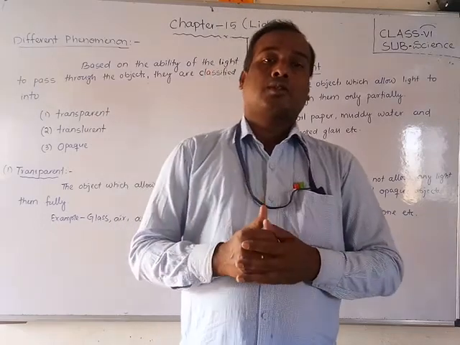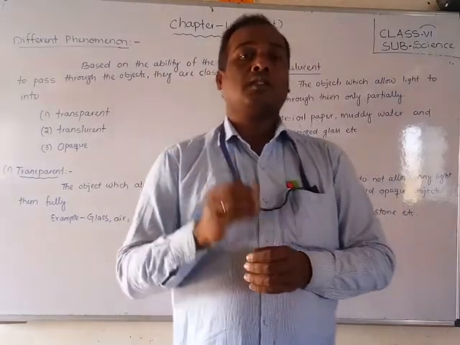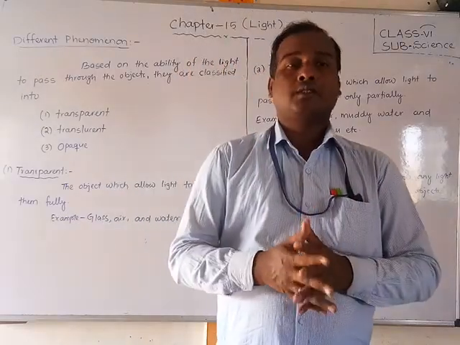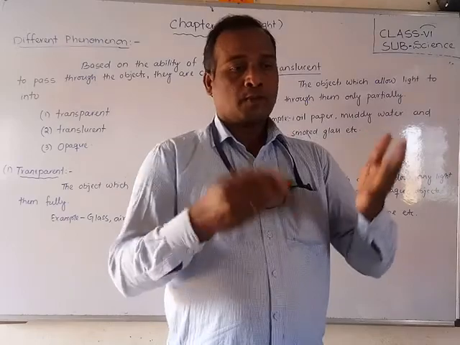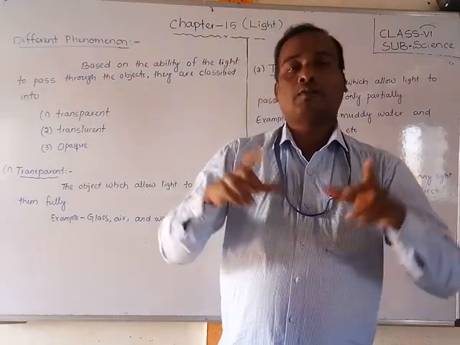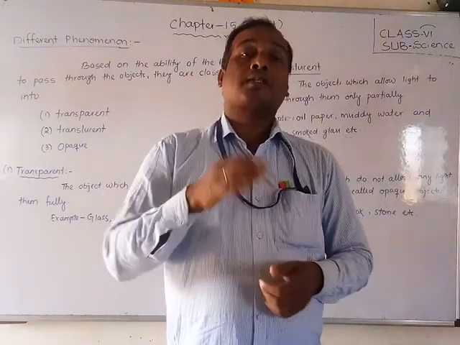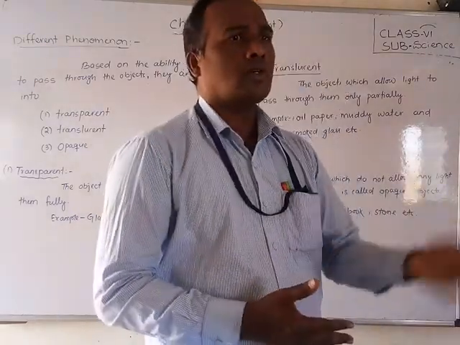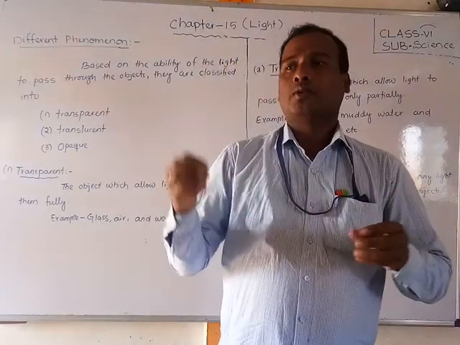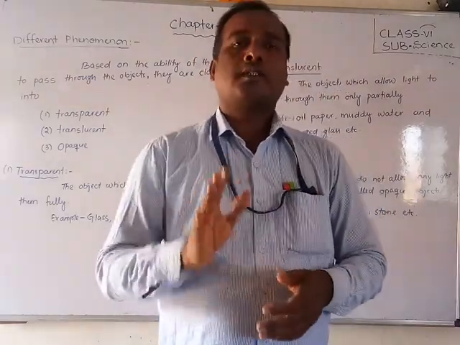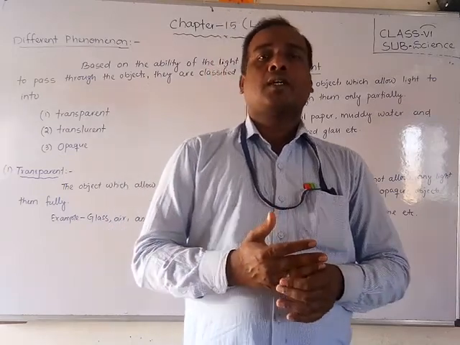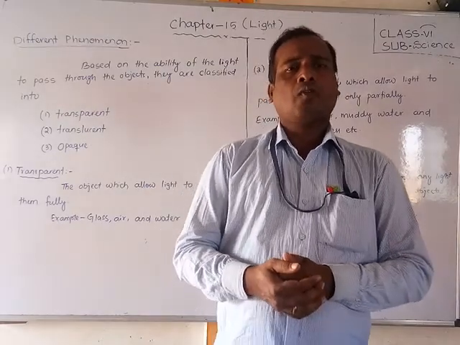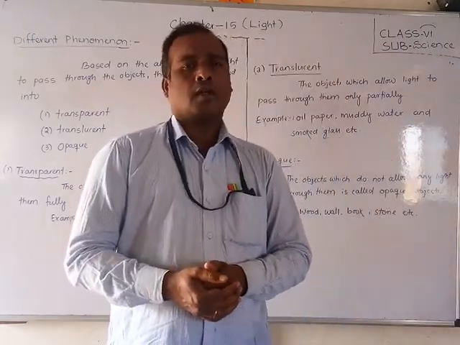When the objects allow the light to pass only partially, that is called translucent. Suppose oil paper: if you put a little oil on a paper and show light through it, the light will pass partially. Like that, so many things are there, like muddy water; if you pass light through muddy water, it will pass partially. And the third one is opaque. Opaque means it does not allow light to pass.